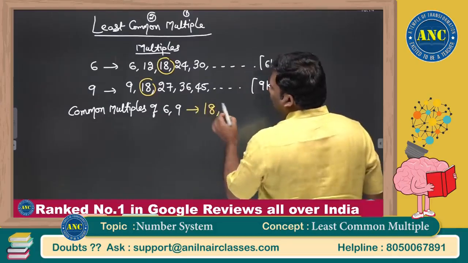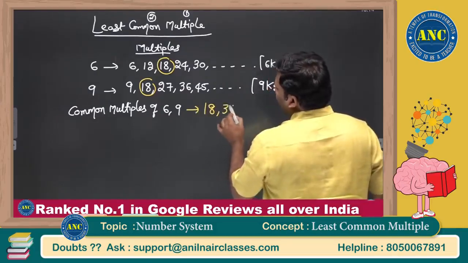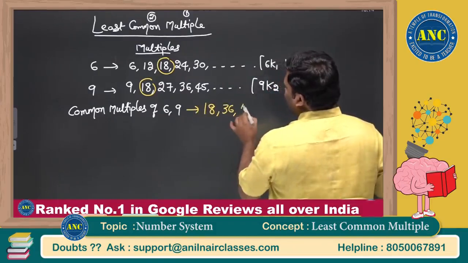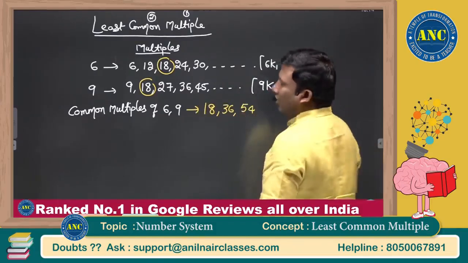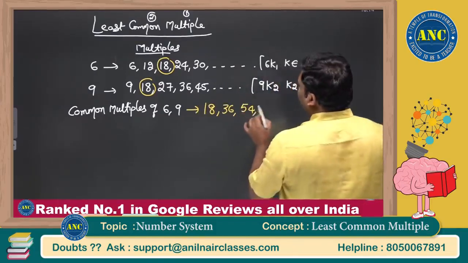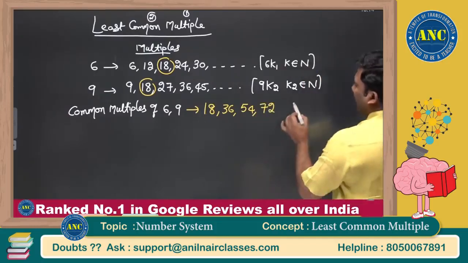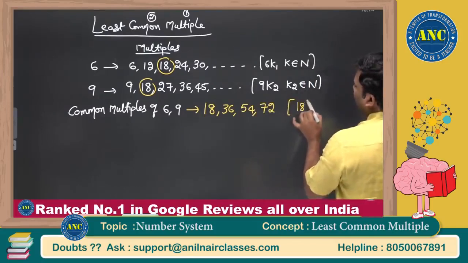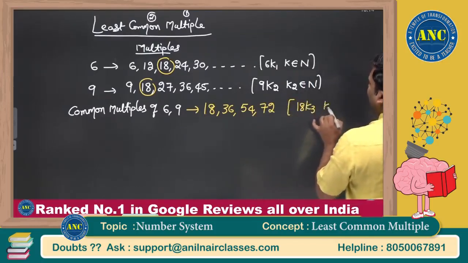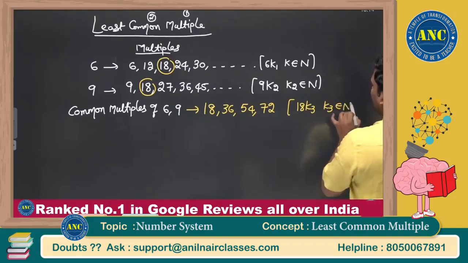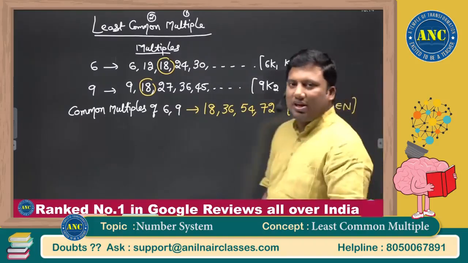Next one, 6 sixes are 36, 9 fours are 36. 6 nines are 54, 9 sixes are 54. 6 twelves are 72, 9 eights are 72. So the common multiples are of the form 18k3, where k3 is a natural number.